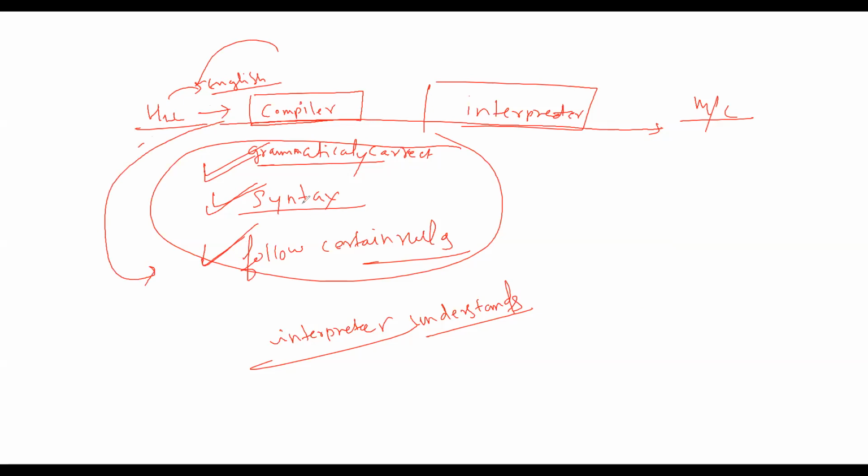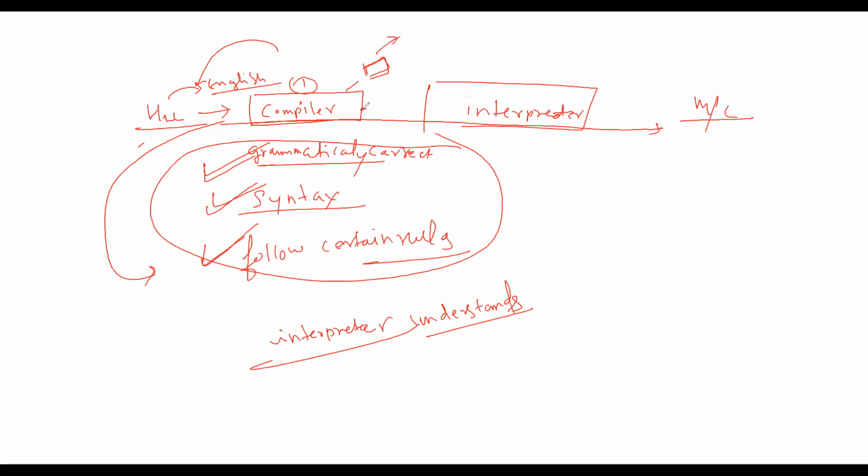When you rectify those errors and everything is working completely fine, what happens? The compiler in Java generates some form of document. We'll talk about it later. This is the first qualification process.